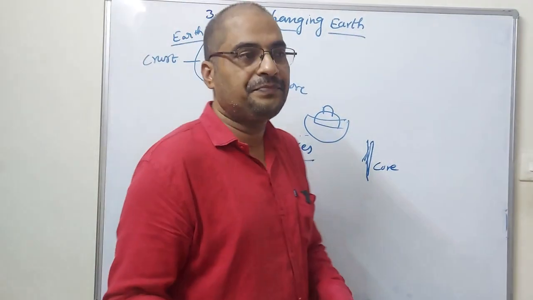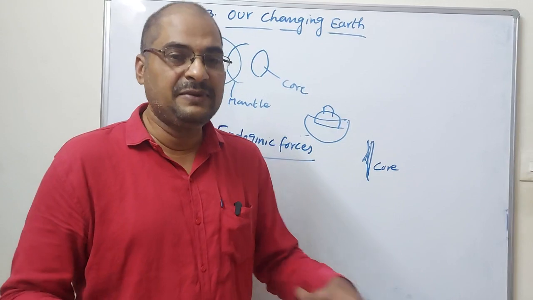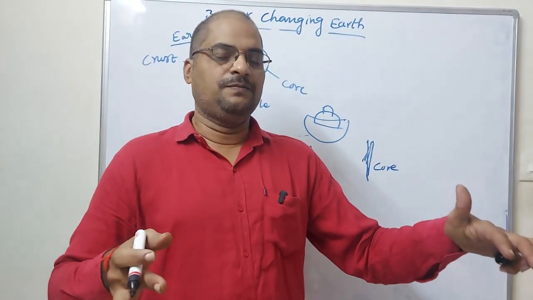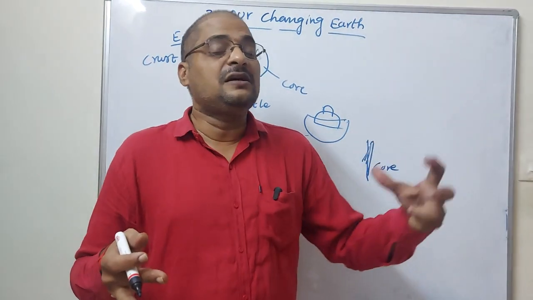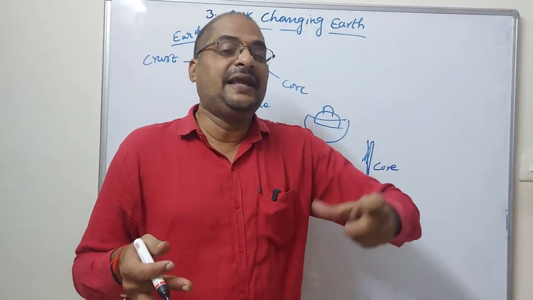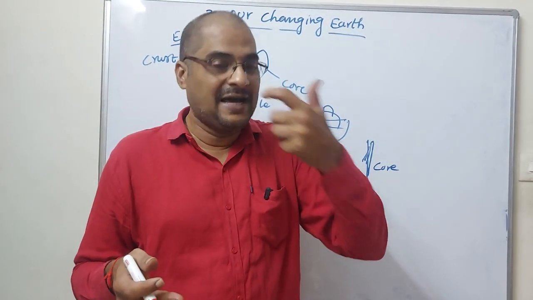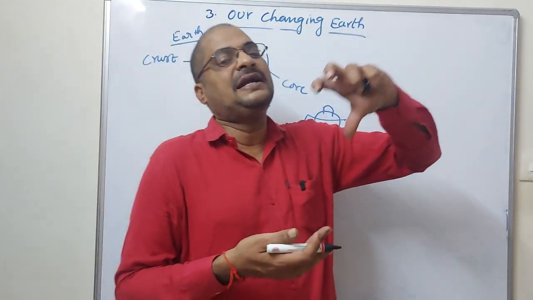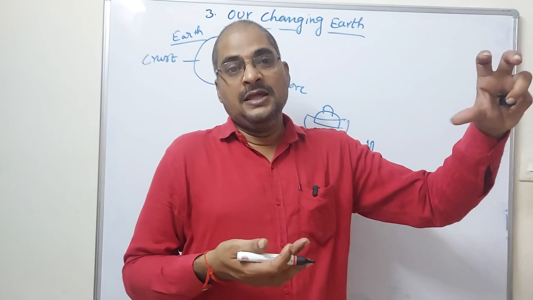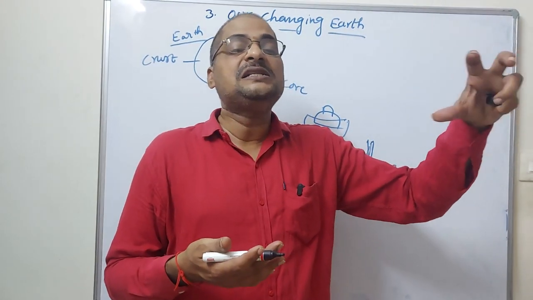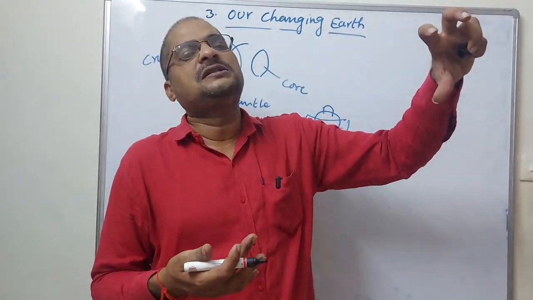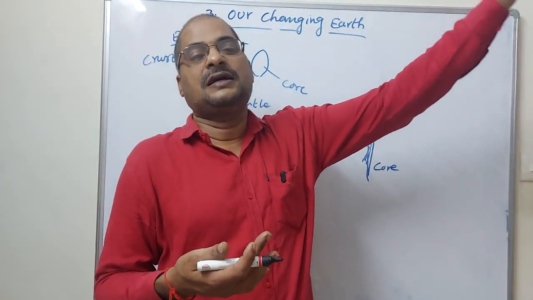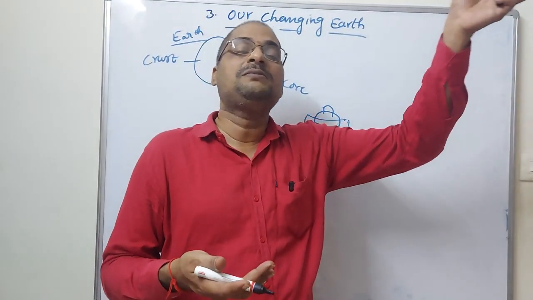According to the endogenic forces, in the core, the plates, that means the continents, are moving against each other. When the pressure and force is high, what will happen? It affects the mantle, and the force very fast also affects the crust. What is the meaning of crust?